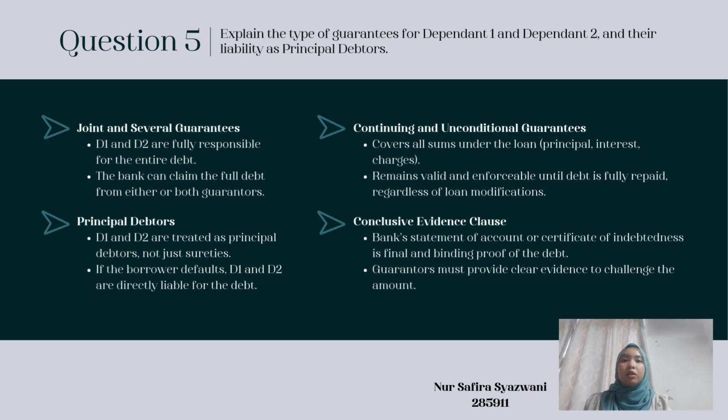So to sum up, the joint and several guarantees entered into by defendant 1 and defendant 2 make them principal debtors with direct responsibility for the debt. The continuing and unconditional nature of these guarantees, along with the conclusive evidence clause, provides the bank with significant protection, ensuring that the debt can be recovered efficiently and without lengthy disputes or arguments.